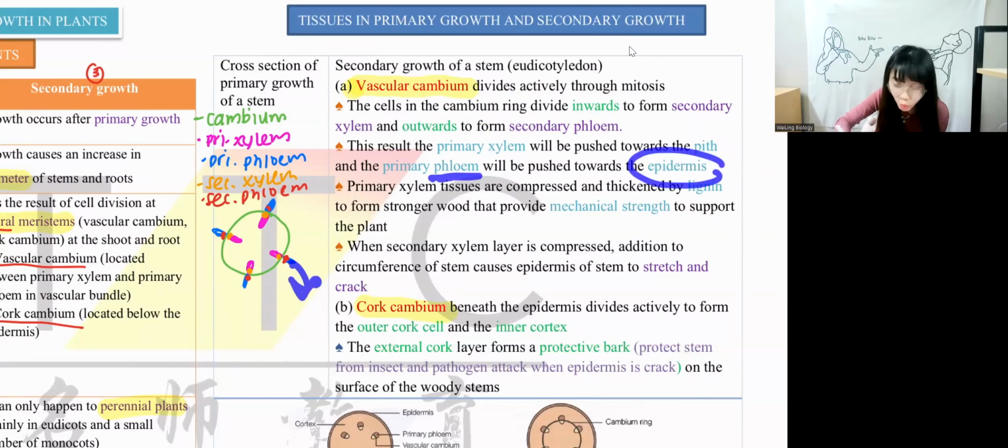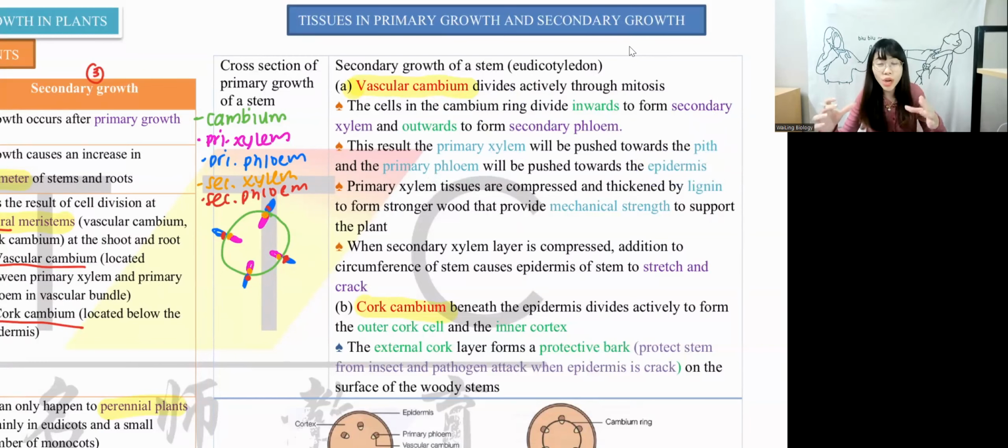The blue color one will be pushed towards the epidermis because they are growing laterally. Okay, they are growing laterally, right? They will be damaged. They will burst. They will be stretched and crack. It's like a human, same concept. When you are growing and growing, let's say right now you are a person who wears an L size shirt. Can you fit into an S size again? When you're wearing L size, can you fit into S size? Of course not, right?